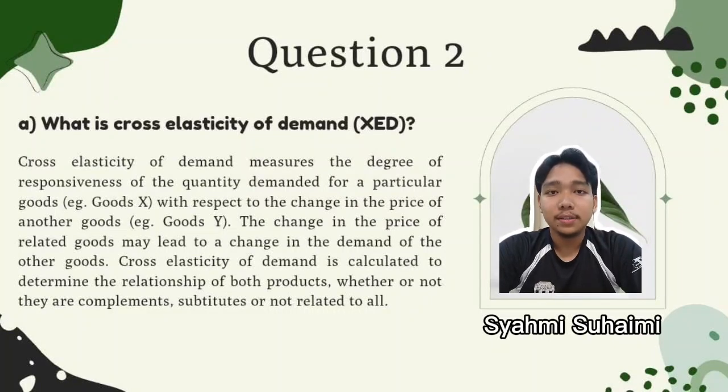Question 2. What is cross elasticity of demand, XED? Cross elasticity of demand measures the degree of responsiveness of the quantity demanded for a particular good with respect to the change in the price of another good. The change in the price of related goods may lead to a change in the demand of the other good. Cross elasticity of demand is calculated to determine the relationship of both products, whether they are complements, substitutes, or not related at all.